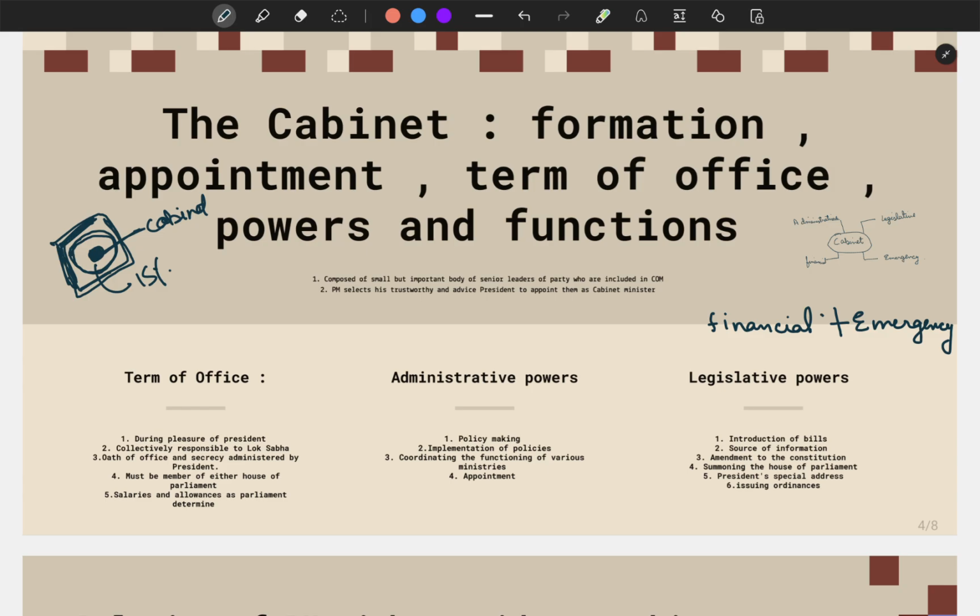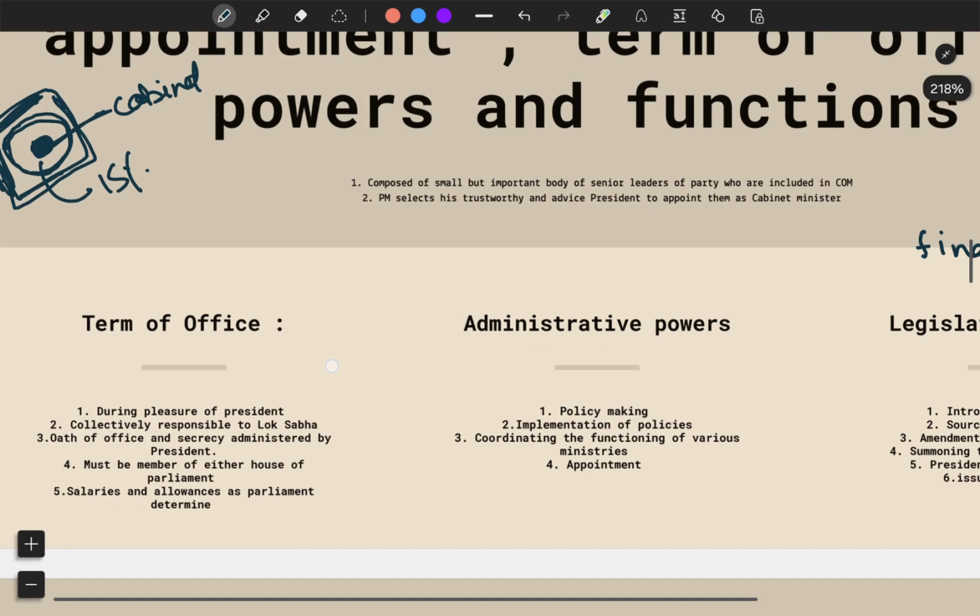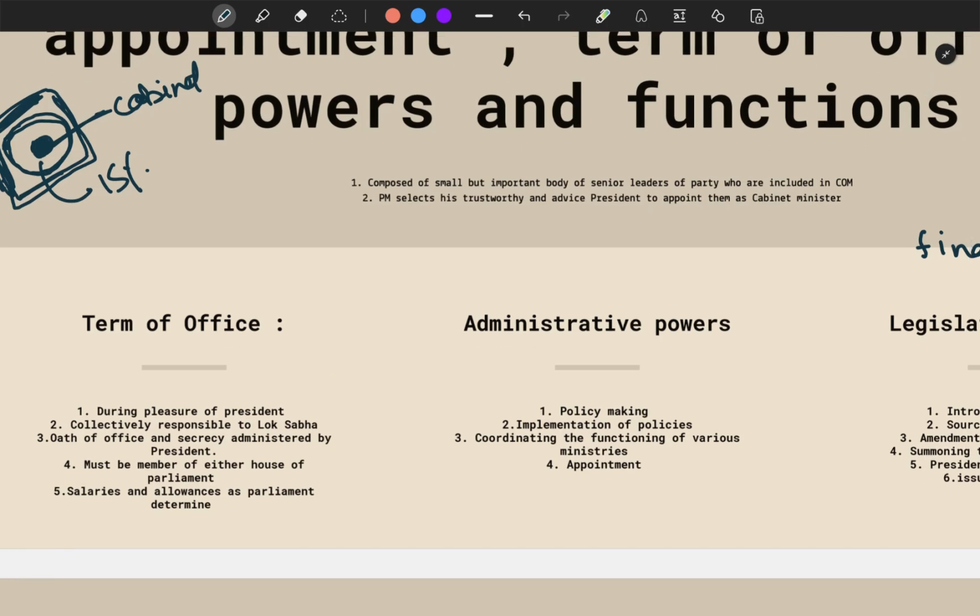So let's see who appoints the cabinet. As I said, the Prime Minister will decide whom to appoint, and then he will advise it to the President, and then the President will appoint them. Now let's move forward and understand the term of office. The ministers hold office during the pleasure of the President. What do you mean by the pleasure of the President? Can the President remove them whenever he wishes?